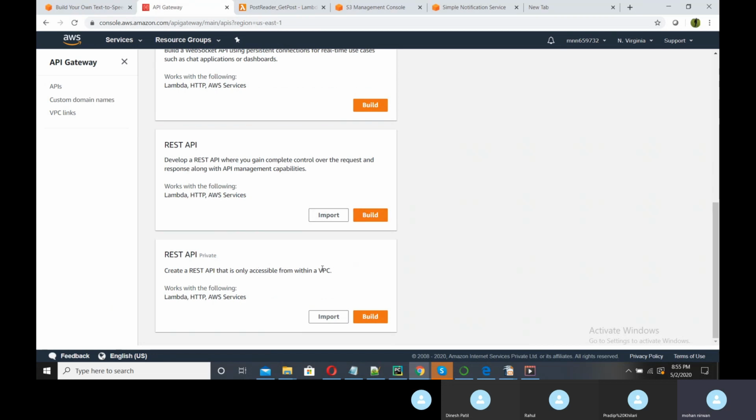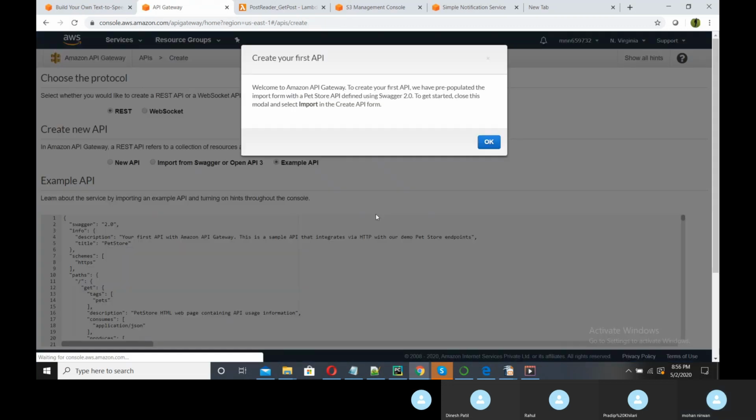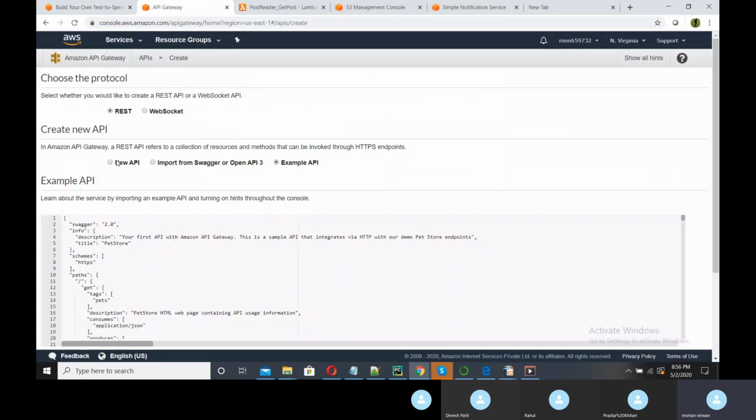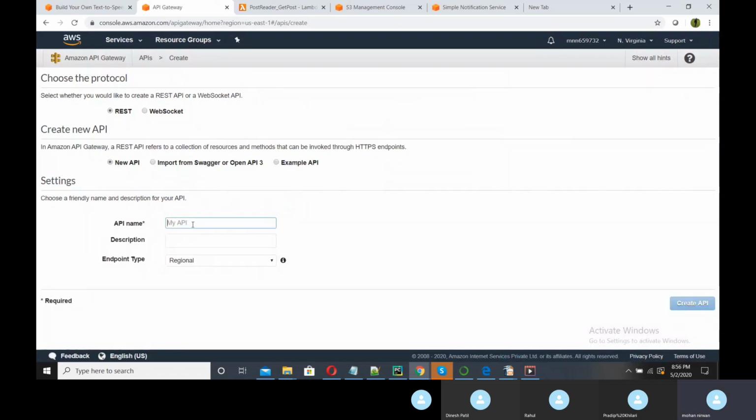The below one is basically for the VPC, the virtual private cloud. If you have a separate network and you need to work in a different network, then you can use this VPC, but right now we need a public access. So we will build. REST API, new API we will take.